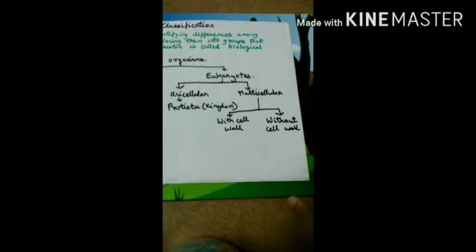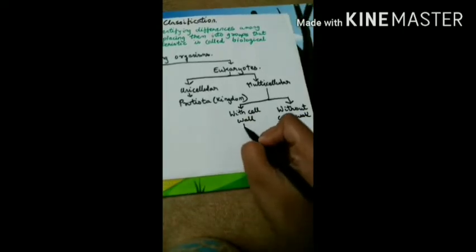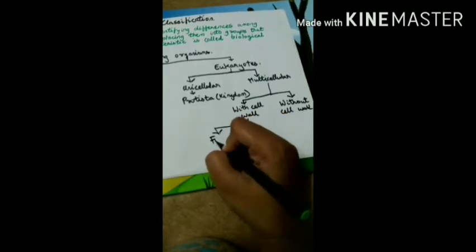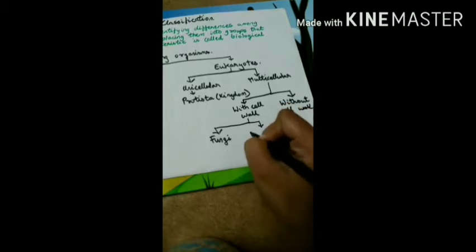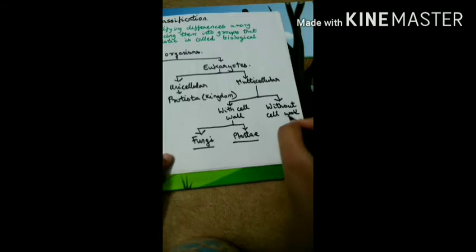Out of these two, the organisms with cell walls are further divided into two kingdoms, which are known as Fungi and Plantae. So these are the two kingdoms with the cell wall. Next, without the cell wall, there is only one kingdom, which is known as Animalia.